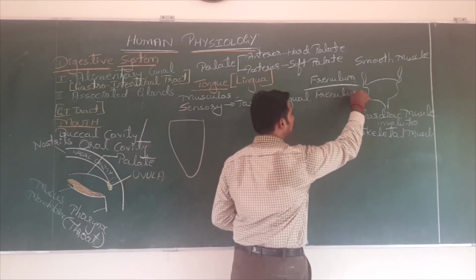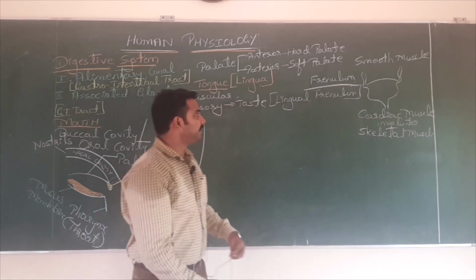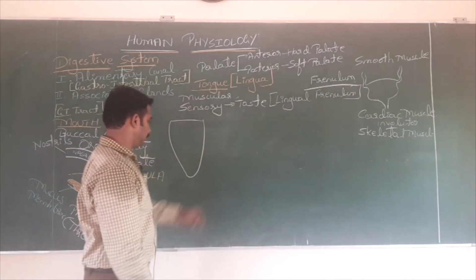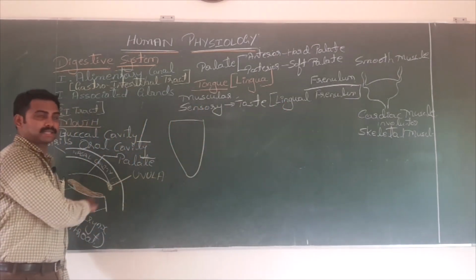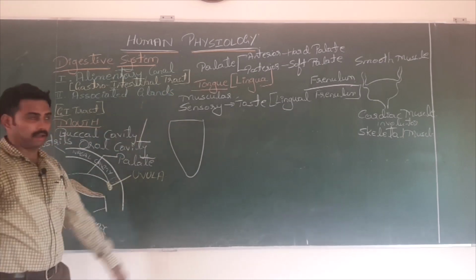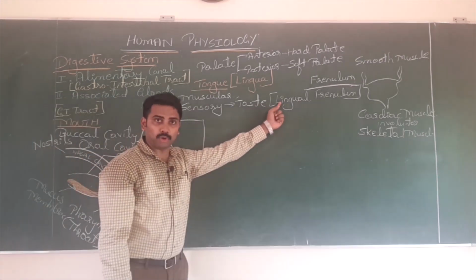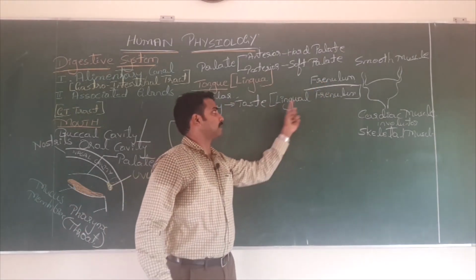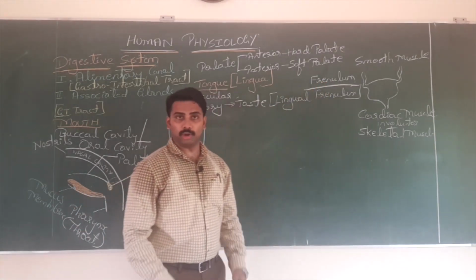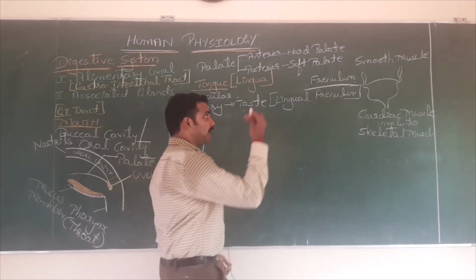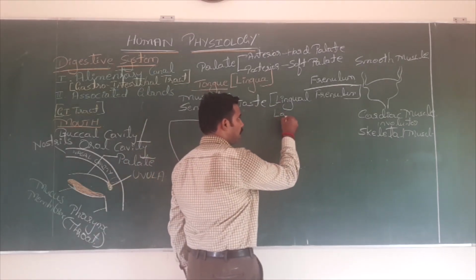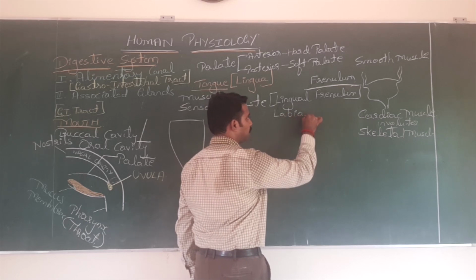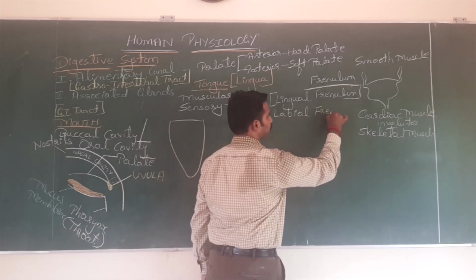Because it attaches what to what? Lingua to base. What is lingua? Tongue. So take it as a separate point for NEET. The frenulum attaching the tongue to the base of the mouth can also be called lingual frenulum. To confuse you in the NEET exam, they may use another option called labial frenulum. Take it separately as a NEET point.